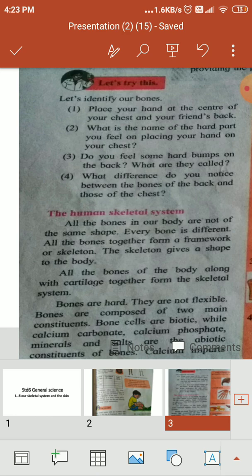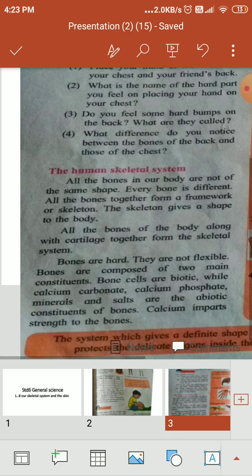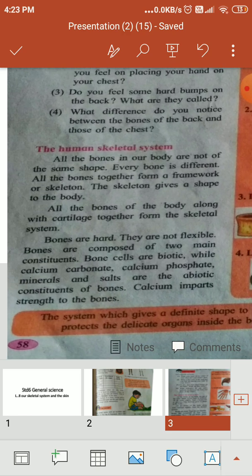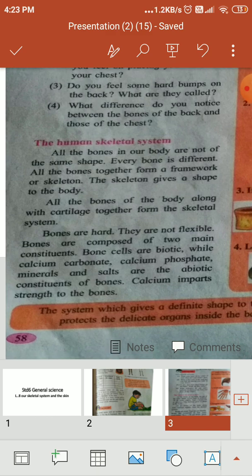The skeleton gives a shape to the body. What is the function of the skeleton? It gives a shape to the body. All the bones of the body along with cartilage together form the skeletal system. Not only bones alone form our skeletal system, but bones with the cartilage together form the skeletal system. Bones are hard, they are not flexible.